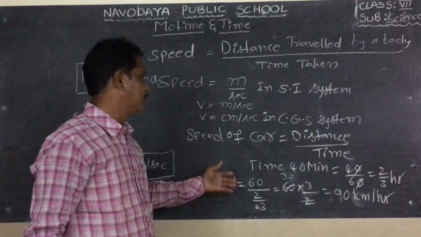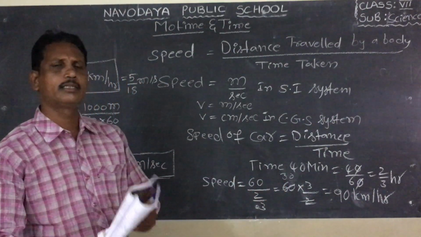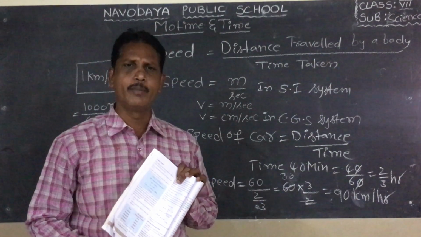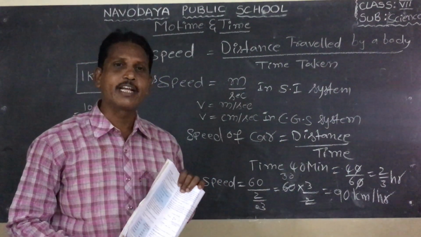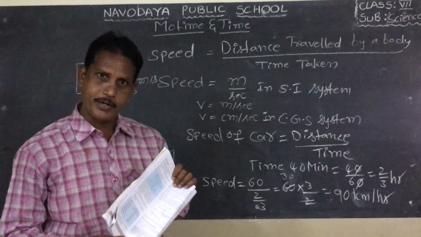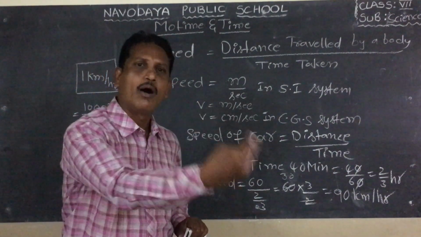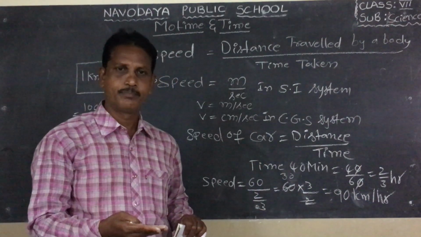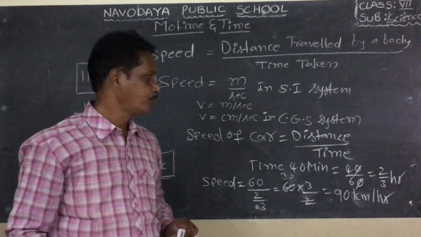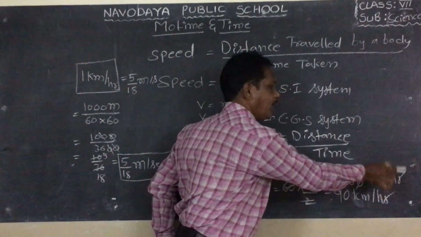That is the speed of the car. Total distance traveled by the car is 60 kilometers, and total time taken is 40 minutes. We convert 40 minutes into hours: 40 by 60, that is 2 by 3 hours.